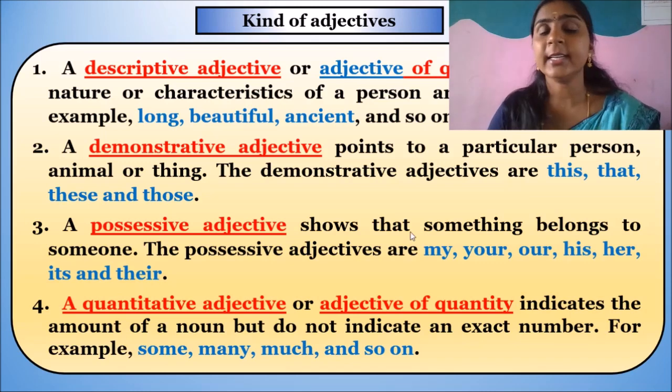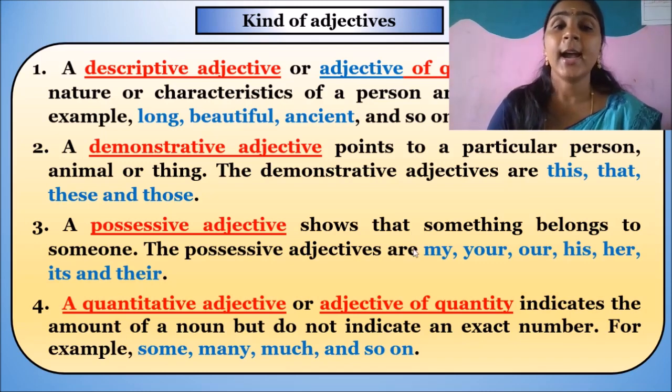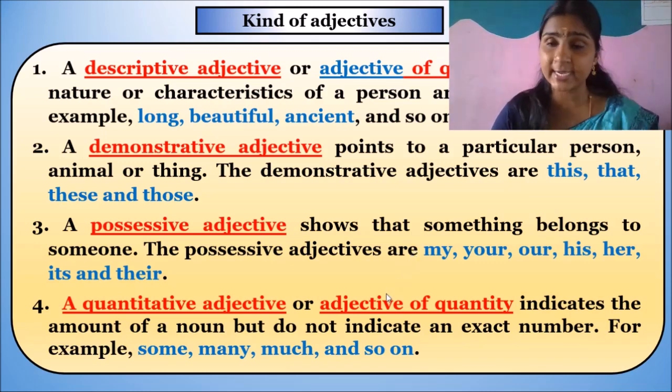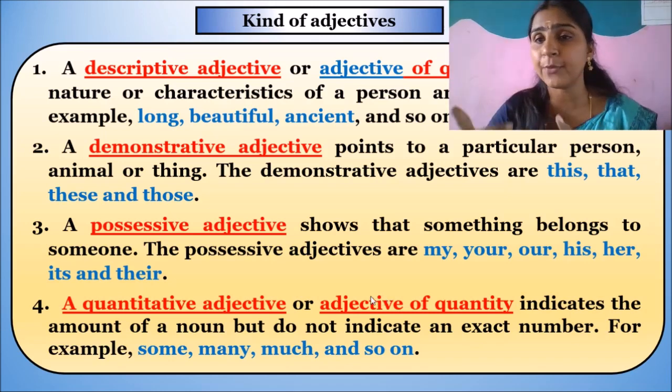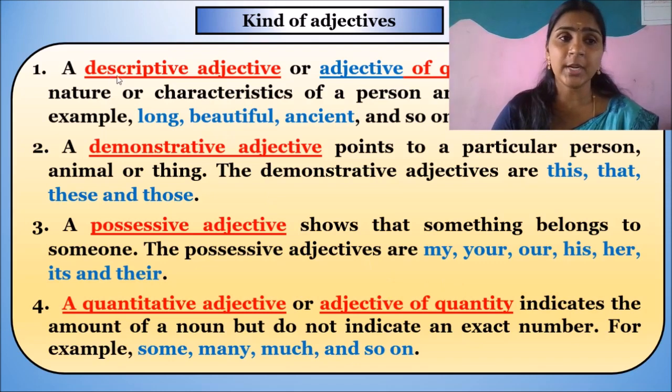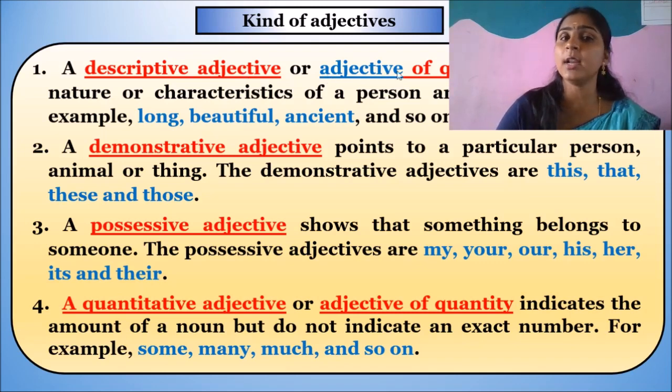Now here are the kinds of adjectives. Adjectives are of 9 types, and we are going to discuss the types of adjectives. The first one is the descriptive adjective, or adjective of quality.